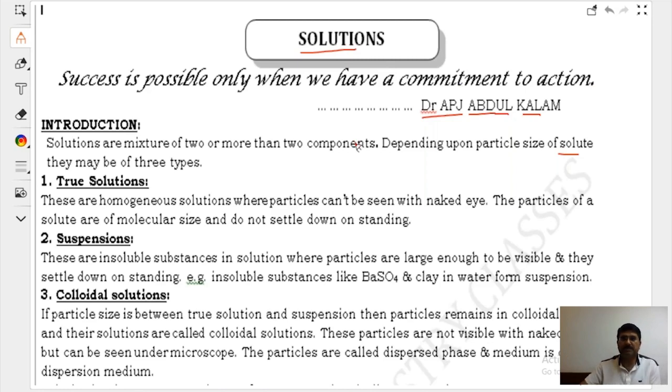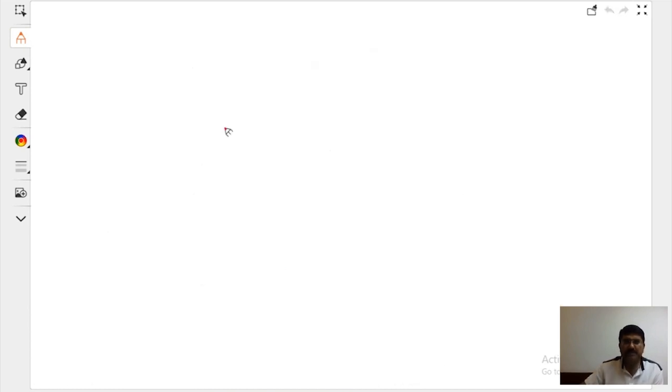Okay. Chalo. Depending upon particle size of solute, they may be of 3 types. First, let me make you understand first. Beta, you must have seen a very common antiseptic Dettol, right? Say this is Dettol, right? You can see through it. That is going to be a clear solution.